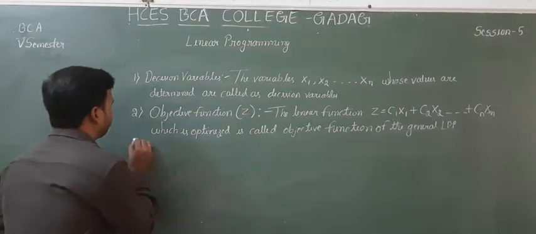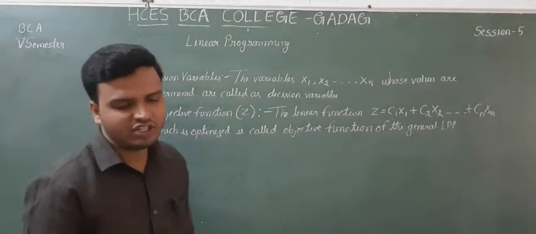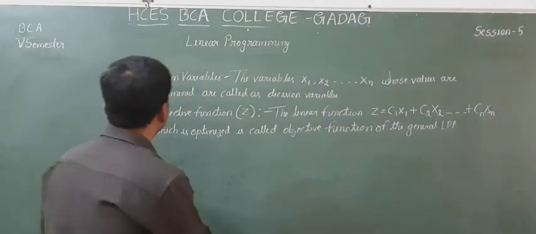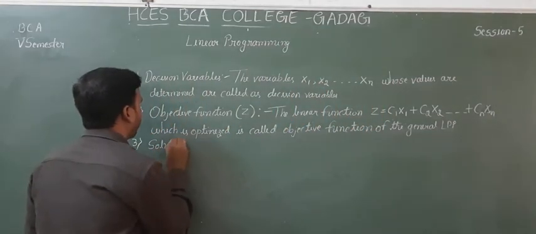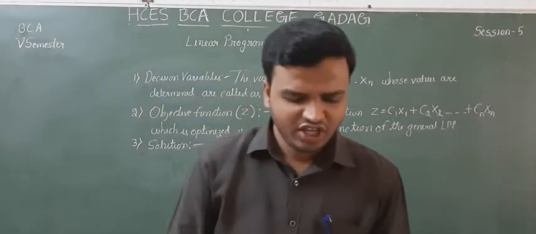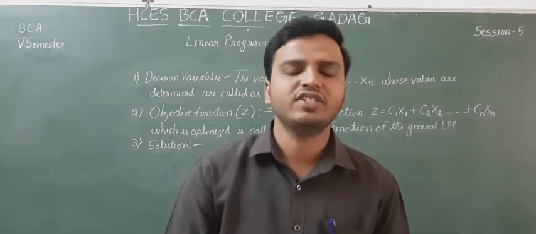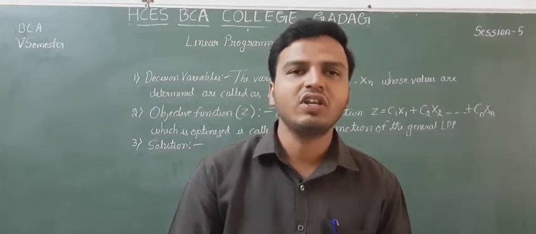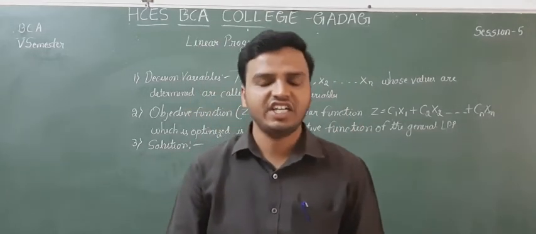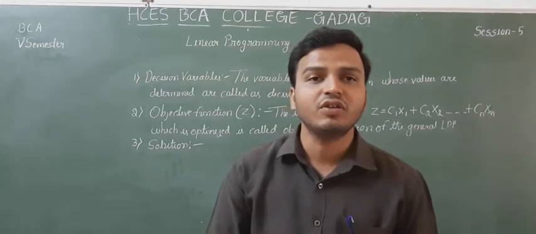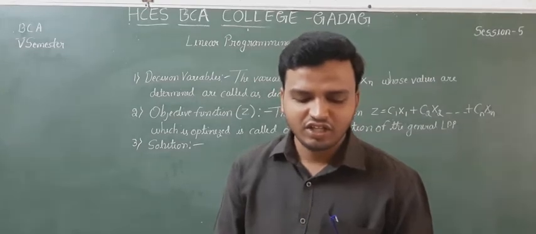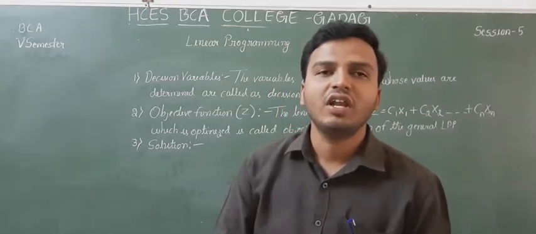And the third one is solution. What is a solution? A set of real values x1, x2 up to xn which satisfies the conditions, and conditions are nothing but constraints, is called a solution to the general LPP.